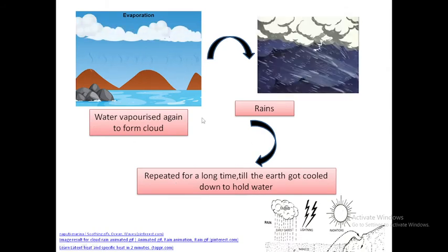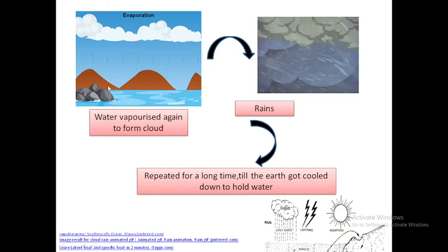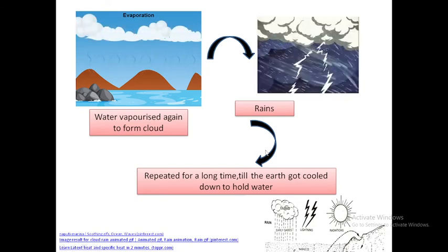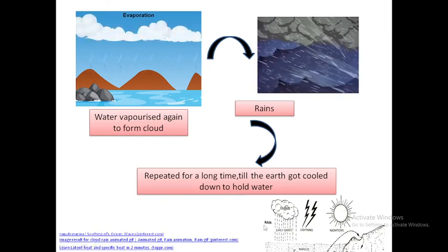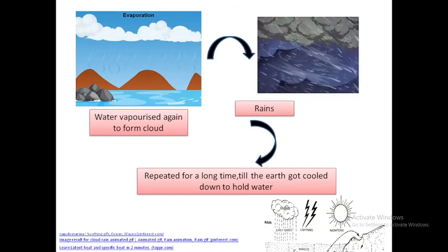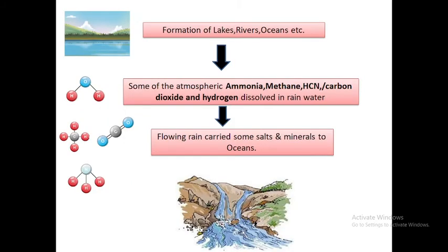As the rains formed, the water would again evaporate, again condense, and again form. So the rain cycle continued, and the water tried to accumulate in particular ditches on the Earth. This process was repeated for several years till the Earth cooled down. Then, when the Earth was ready to hold this water, different lakes, rivers and the oceans were formed.